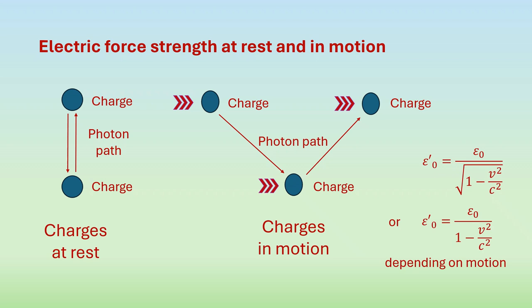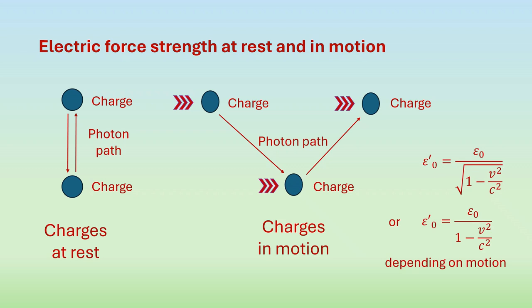When we apply the principle of relativity to the electric and gravitational forces, we find that they must be weaker between two moving objects than between two stationary objects. We can speculate that this is because the photons and gravitons between them must move longer distances to interact with the two objects. For the electric force, the effect also follows from the Maxwell equations.